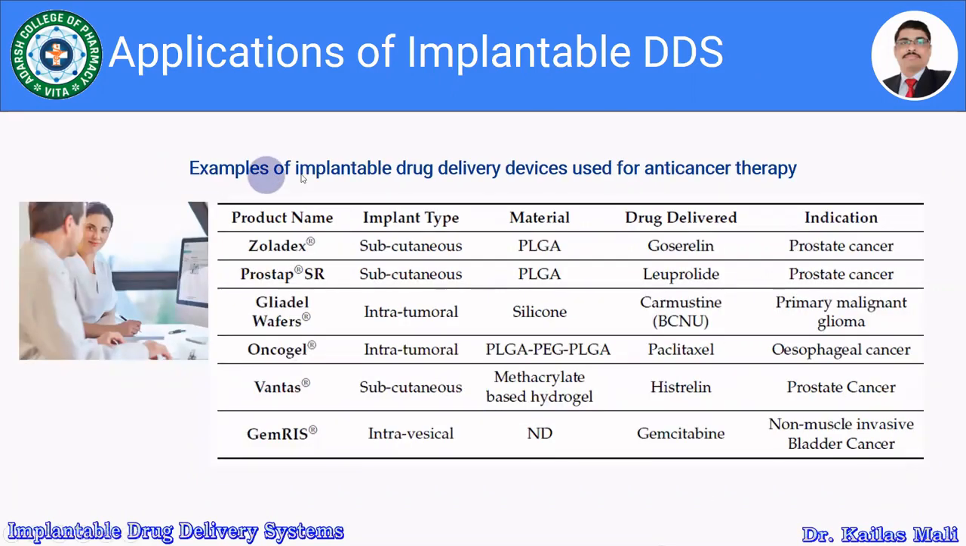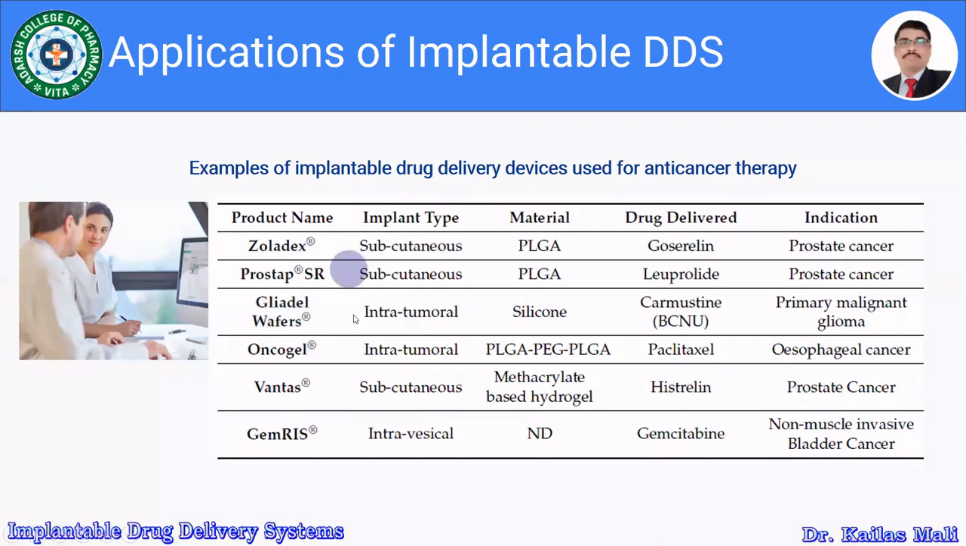Let us see the examples of implantable drug delivery devices used for anti-cancer therapy. For example, the Zoladex, again it is a subcutaneous type of implant which is prepared by using the polymer PLGA. The drug which is incorporated is goserelin, and it is used for prostate cancer. Similarly, the Prostap SR, it is again a subcutaneous type of implant manufactured by using the PLGA polymer, which contains the drug leuprolide and is used for prostate cancer. Then Gliadel wafer, it is a disc.